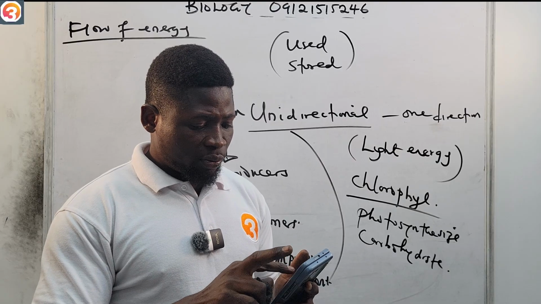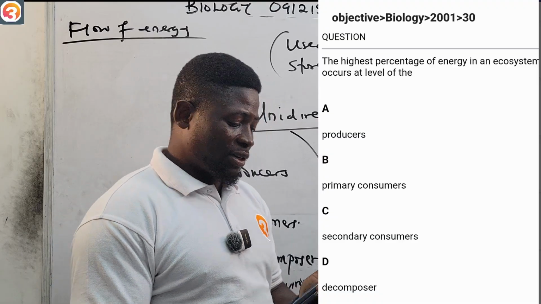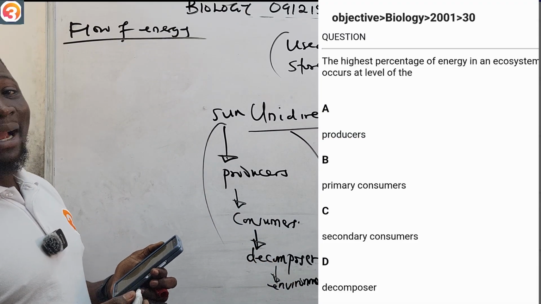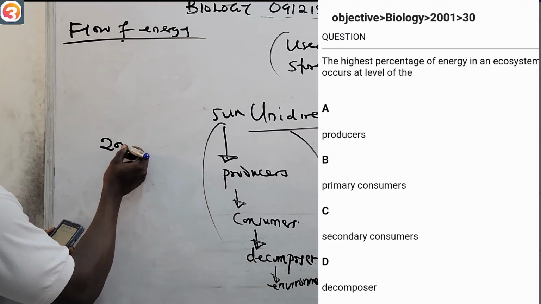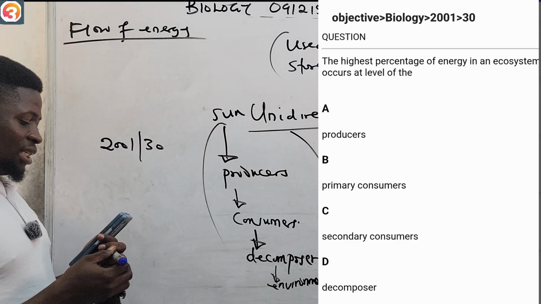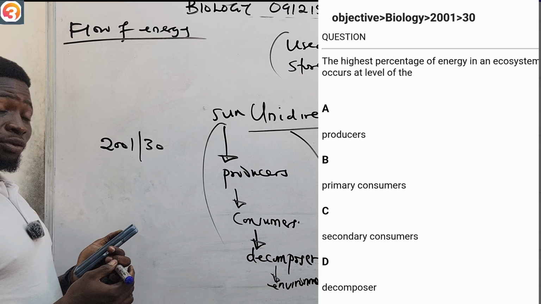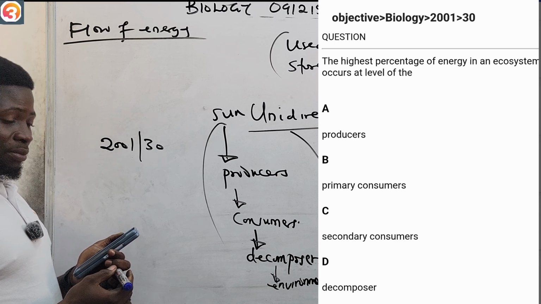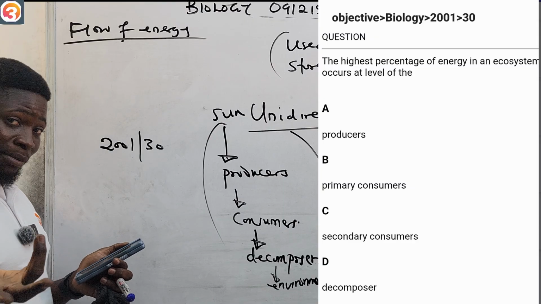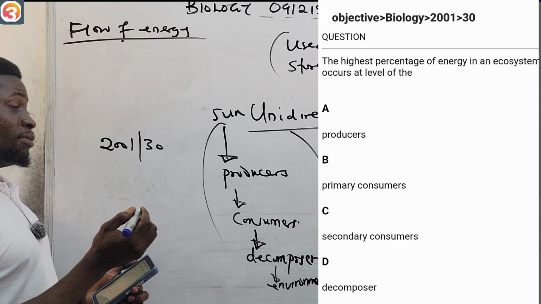Among the questions we have here, we have 2001 number 30. You see how easy these questions are now, so you don't even need my help answering them. 2001 number 30 says the highest percentage of energy in an ecosystem occurs at the level of what? A says producers, B says primary consumers, C says secondary consumers, D says decomposers. I'm sure you know that answer very well. Please tell me the answer in the comment section.